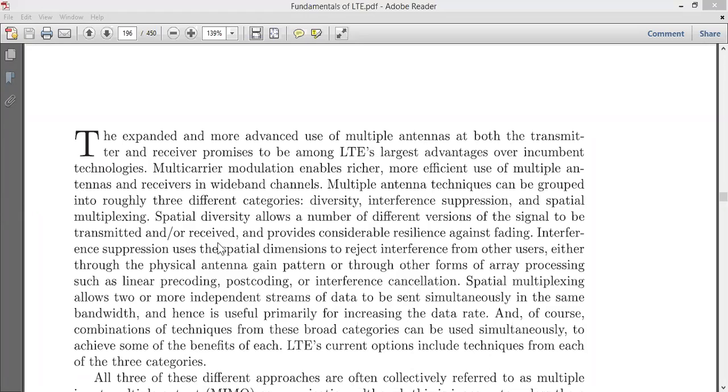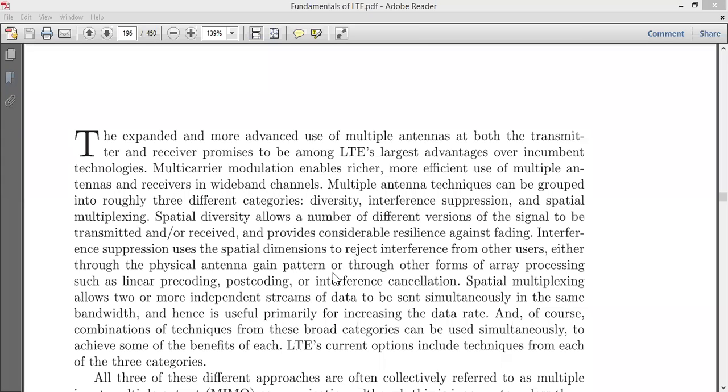Then what do you mean by interference suppression? Interference suppression uses spatial dimensions to reject the interference from other users. Other users in the sense either through a physical antenna gain pattern, or through other forms of array processing such as linear pre-coding, post coding, or interference cancellation.